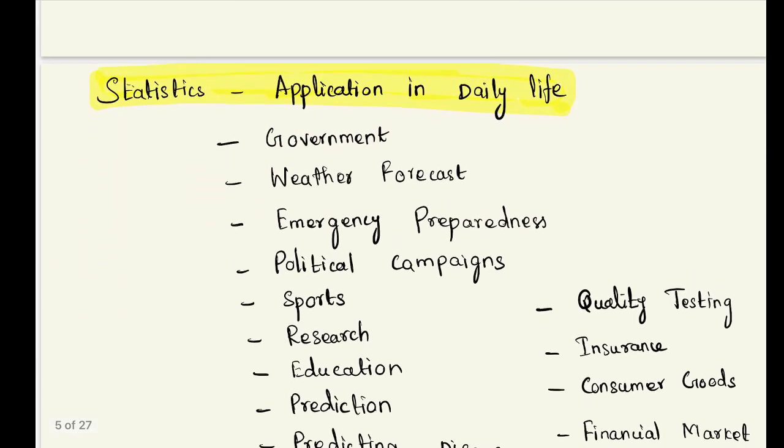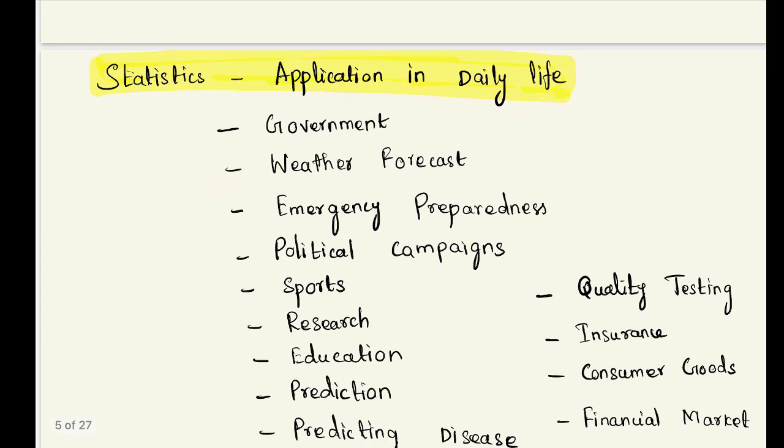Next is the application of statistics in our daily life. Statistics is used to graphically represent collected data. Statistics can compare information through median, mean and mode. Median, mean and mode are the three important parameters used for statistical analysis. The concept of median, mean and mode we will discuss in our upcoming videos.